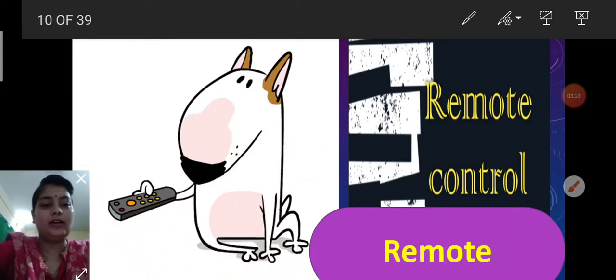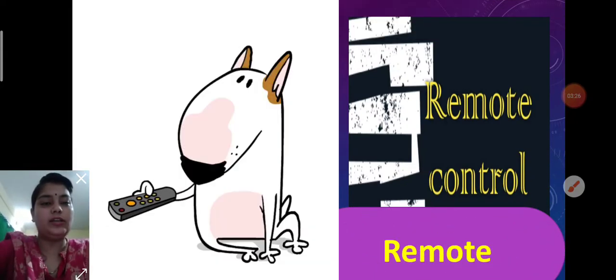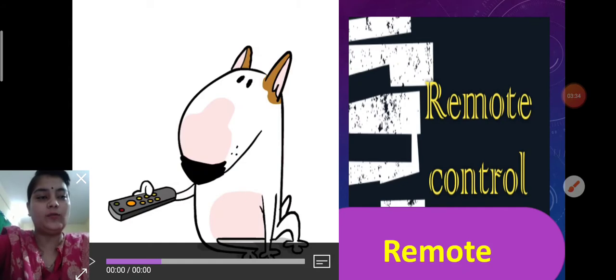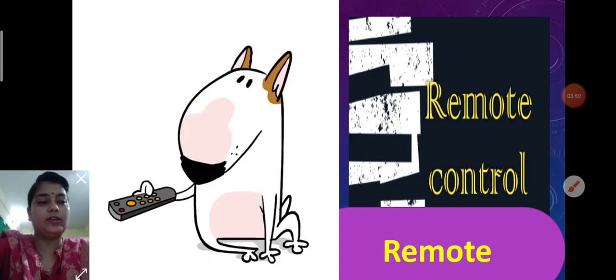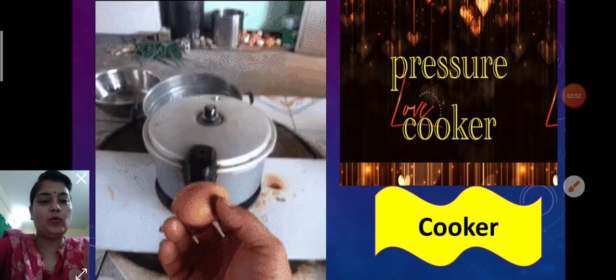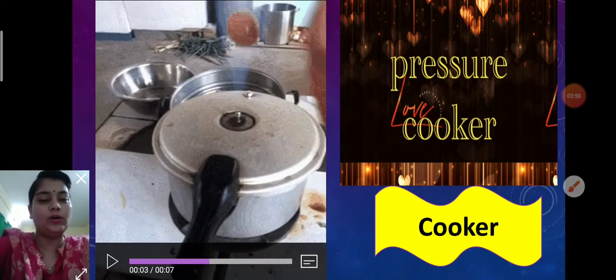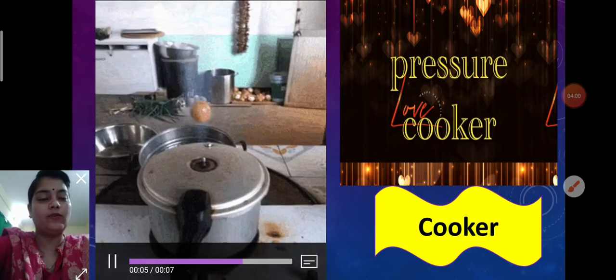Now the next word is here, remote. Remote for remote control. Remote. Control. Remote control. Remote is short for remote control. Now the next word is here, cooker. Cooker for pressure cooker. We use the short word cooker for pressure cooker.